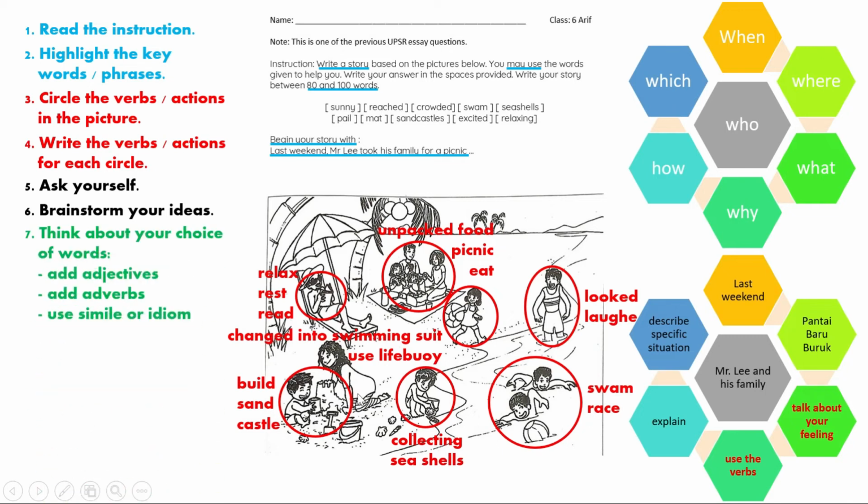Okay, and then think about your choice of words. Sometimes you can add adjectives like shady tree, okay, to describe the tree. Tree is shady, okay, or you can add adverbs. For example, naturally, she naturally changed into a swimming suit. Or you can use simile or idiom. For example, he is as happy as a king. There are many adjectives, many adverbs or similes that you can use. These are just examples that I gave. Okay, so think about it yourself.